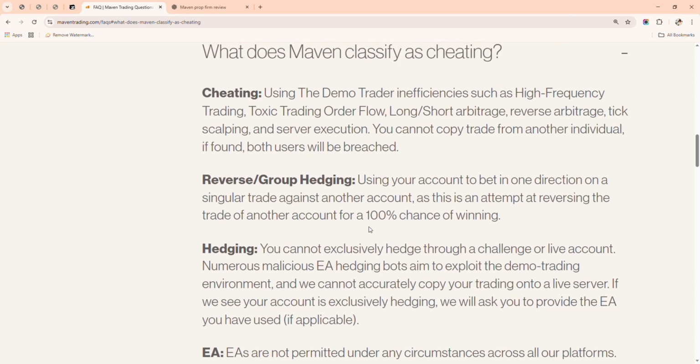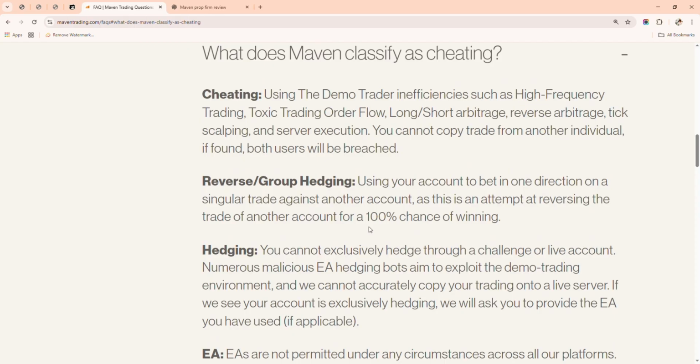So what does Maven classify as cheating? They have a lot here. Cheating is using the demo trader inefficiency such as high frequency trading. This is against their rule. You don't do high frequency trading. You don't do toxic trading, order flow. We have what we call long short arbitrage. You don't do reverse arbitrage. You don't do tick scalping.